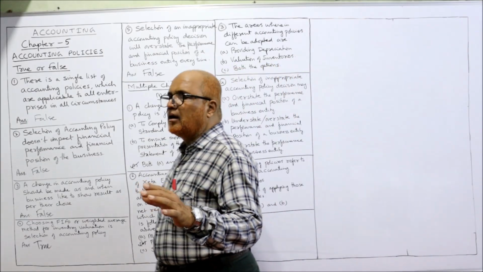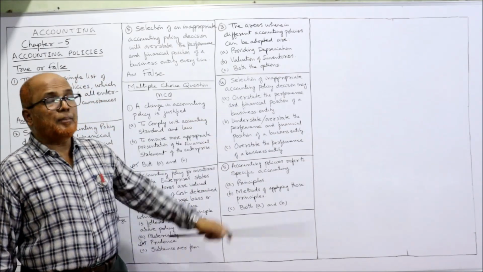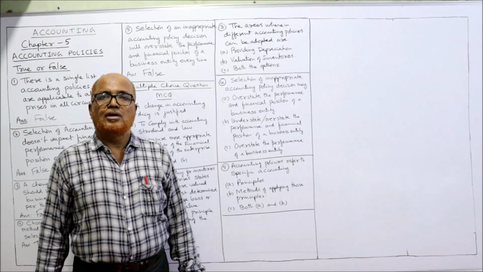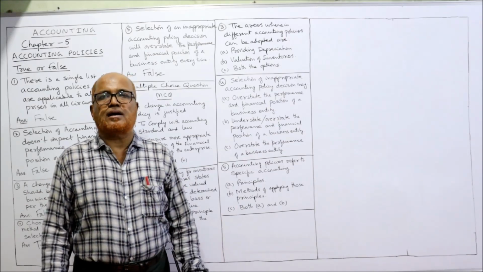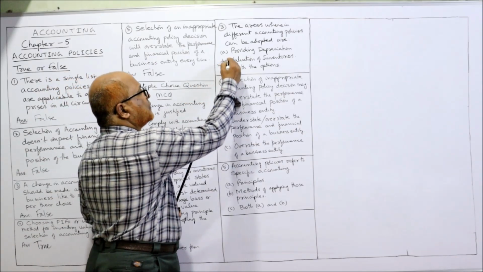Now, the areas where different accounting policies can be adopted for. In which area are different accounting policies there? Providing depreciation or valuation of inventories or both the options. So different accounting policies are there in case of valuation of inventories.